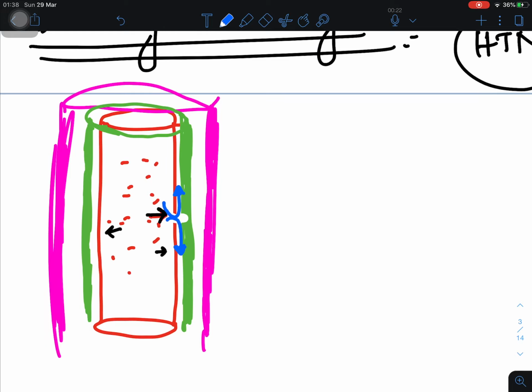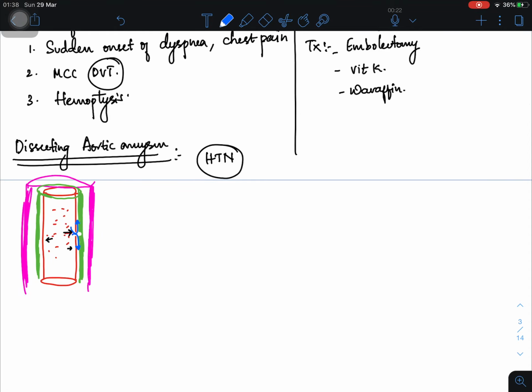So this is called aortic dissection, dissection of the blood. As a result, as the blood has been dissected, there will be an aneurysm formed surrounding the layers.